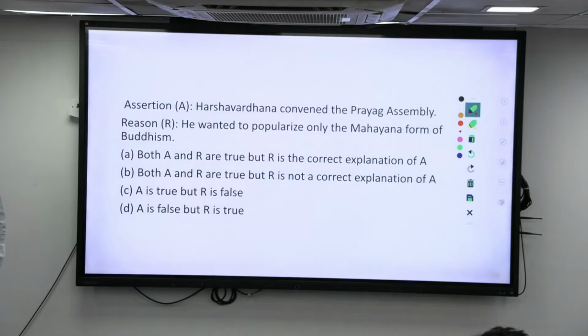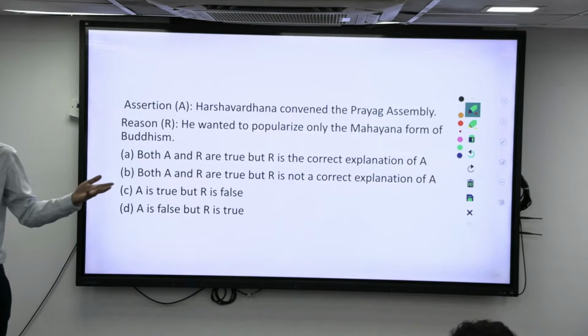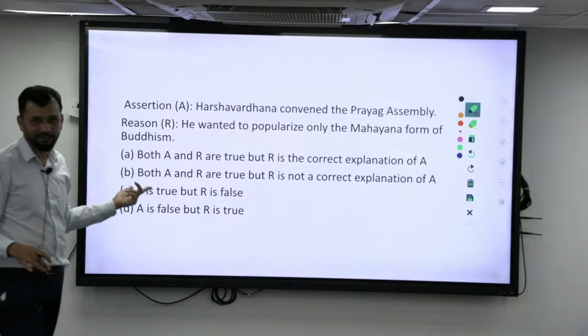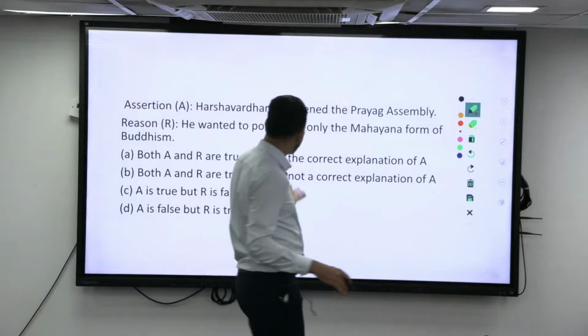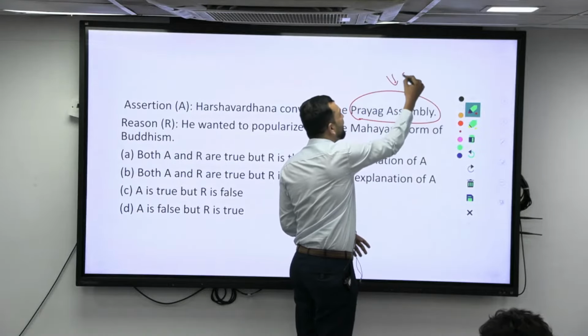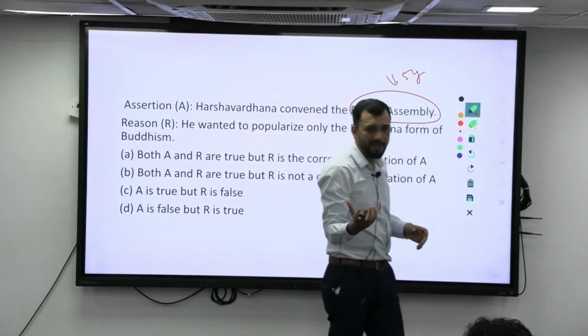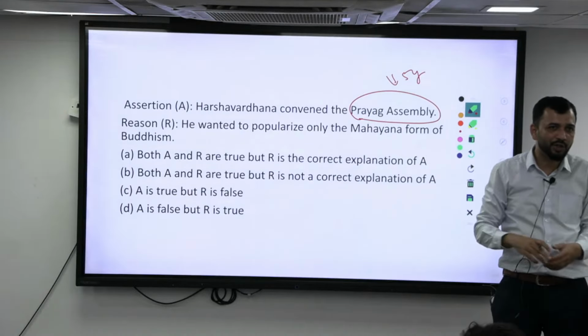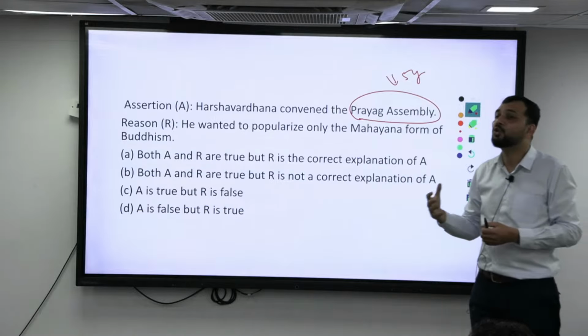He called Huan Tsang and also other scholars so that they could also understand Buddhism, to debate, and to honor Huan Tsang personally. That is the Kanauj assembly. However, the Prayag assembly is a once in 5 years, quinquennial kind of assembly, where all the religious leaders used to come. It is also called the Mahamoksha Parishad.